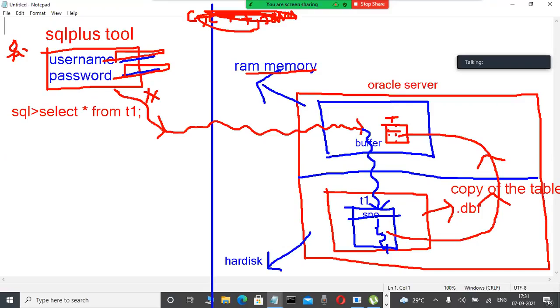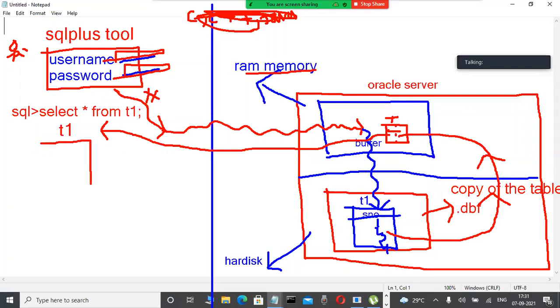Now this table will be written from this buffer into the client tool only. This much of thing is there. That's why, whenever we are requesting any table,